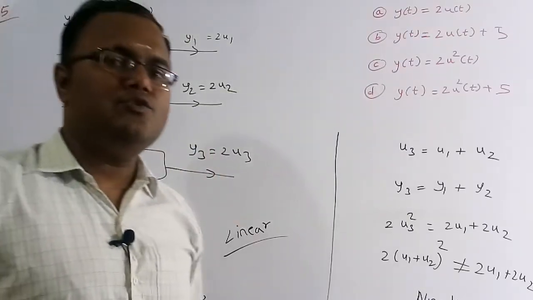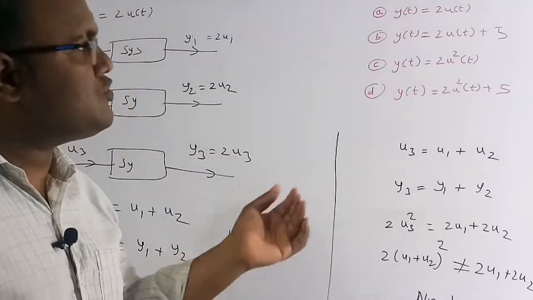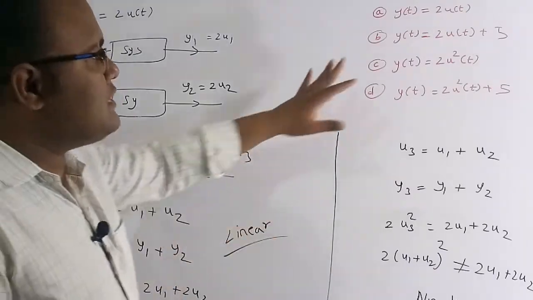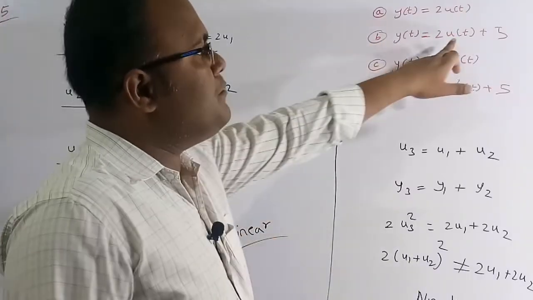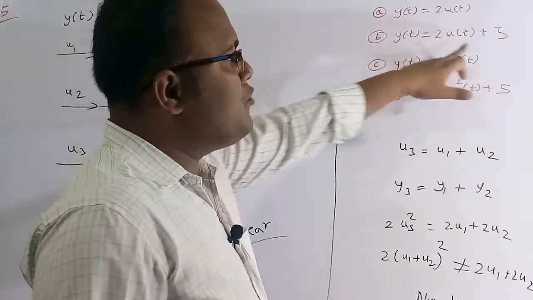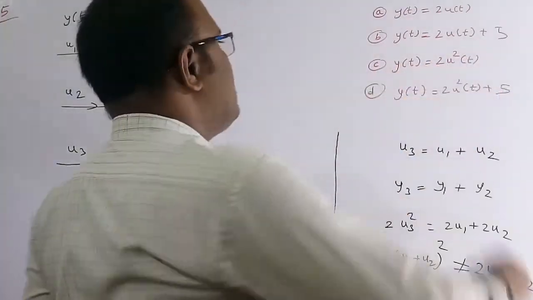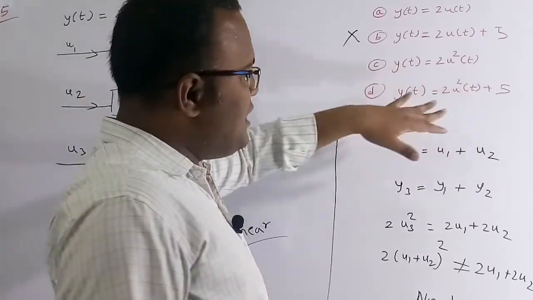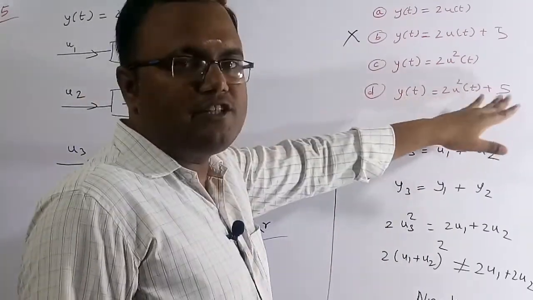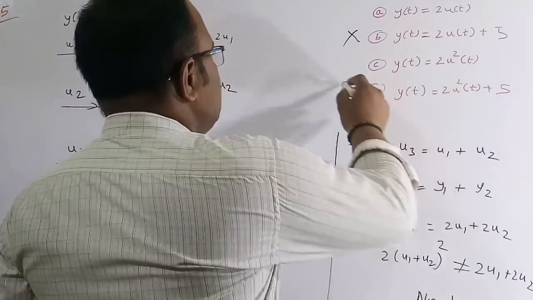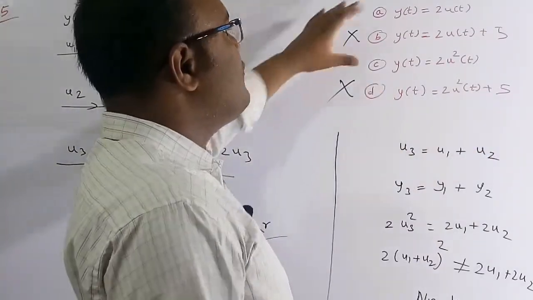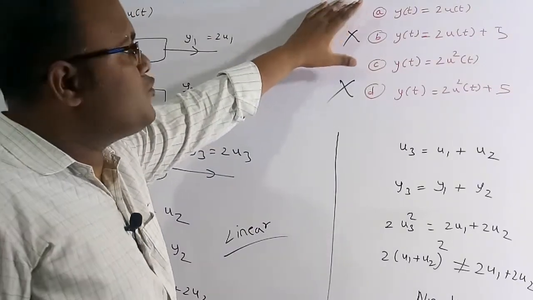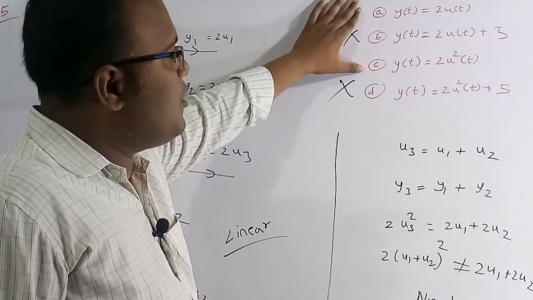I already told you in the previous question, when the input is 0, the output has to be 0. Then that system is said to be a linear system. So if you see carefully here, for option B, if the input u of t is 0, then we are going to get a non-zero output. So therefore, this is not a linear system. Here also, if u of t is 0, then y of t is equal to 5. It is also a non-zero value. So this is also not a linear system. So we need to check which system is linear out of option A and option C.